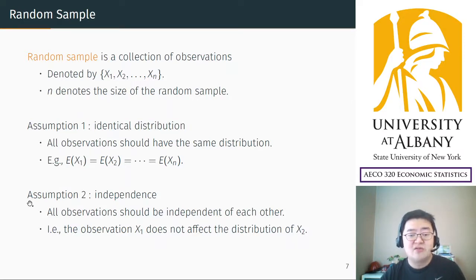The second assumption is actually more important and more often violated. The second assumption is independence, the statistical independence we learned in chapter 2. That means all observations must be independent of each other.